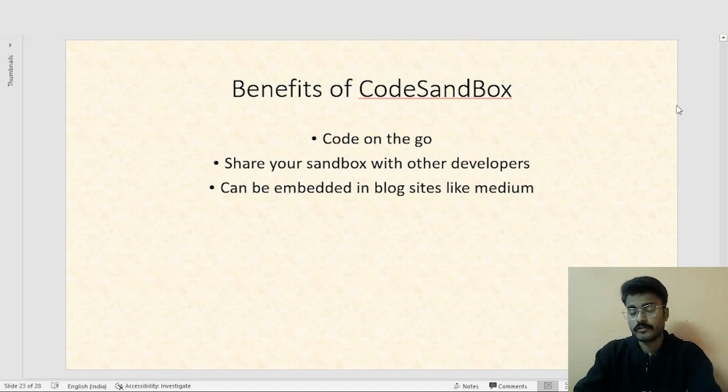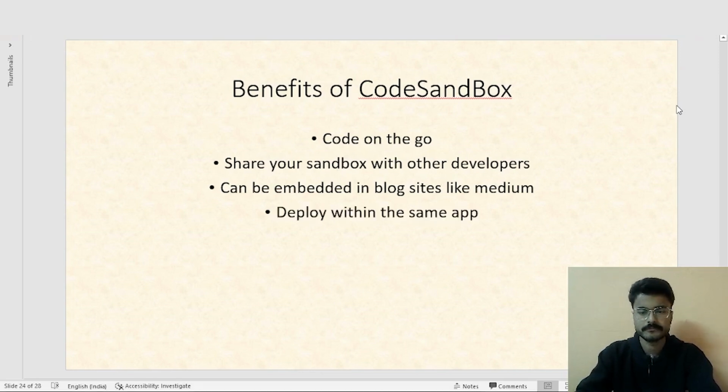Your sandbox can also be embedded in blog sites like Medium. Now, if you've ever read an article written by some developer, you might have seen in websites like Medium and TechCrunch and stuff like that, sometimes they need to demonstrate or show a snippet of their code. In order to do it, they have a part of their code or a little demo embedded in that particular blog site. So using CodeSandbox, you can achieve that as well.